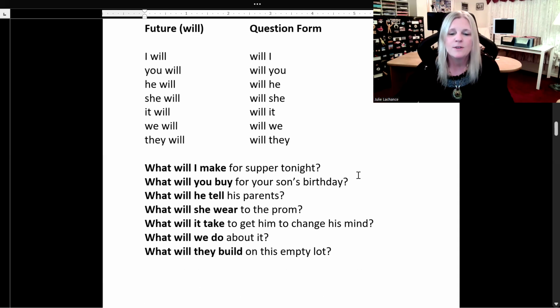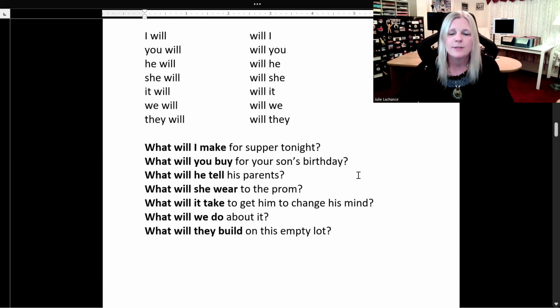Sample sentences. What will I make for supper tonight? What will you buy for your son's birthday? What will he tell his parents? What will she wear to the prom? What will it take to get him to change his mind? What will we do about it?